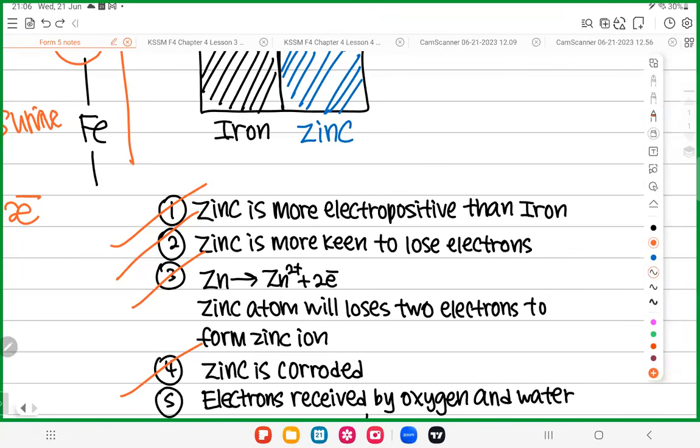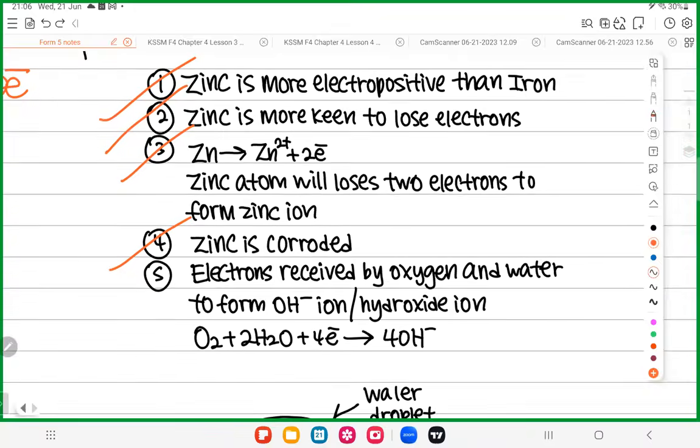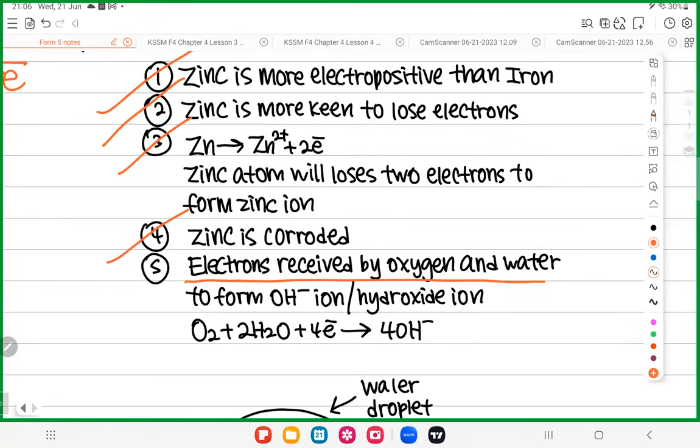The one that receives electrons is always oxygen and water. That's why rusting needs oxygen and water. Why? They will receive the electrons. So you can say the electrons are received by oxygen and water to form OH minus. So this is the equation. Finish. Not very hard, right?